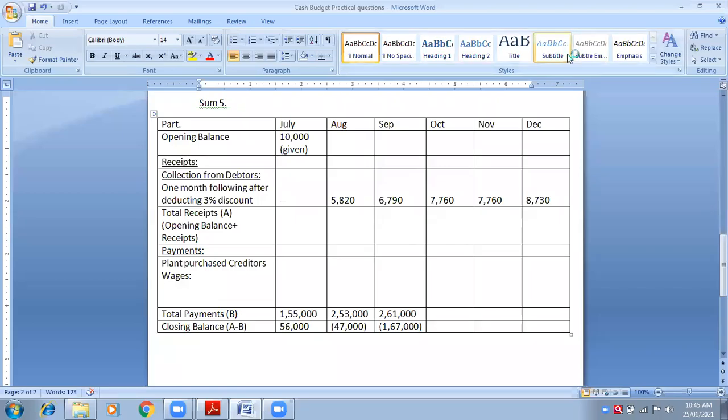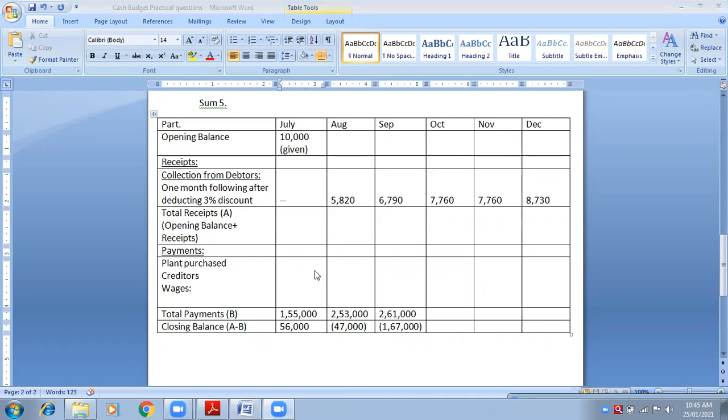Okay, so we were on the point of plant purchase. Plant purchase is my total payments. Sorry, it is my payments. So plant purchase will be written first, and it is paid in the month of July.